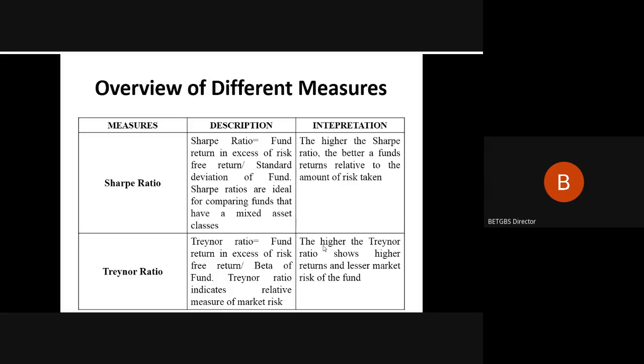So we'll take a brief overview of it, and then later we shall move ahead with the further discussion. Why did we want to consider a review over here? Because these are the two most important and commonly used measures. We have other measures, and we'll use them accordingly as we go.